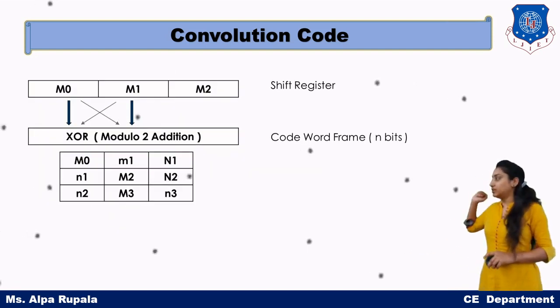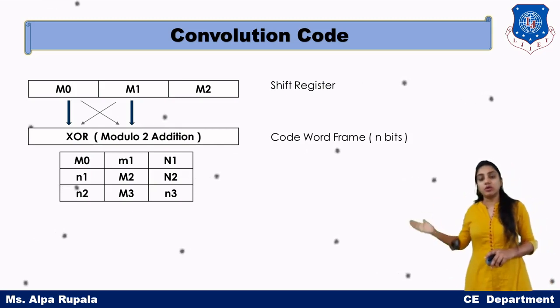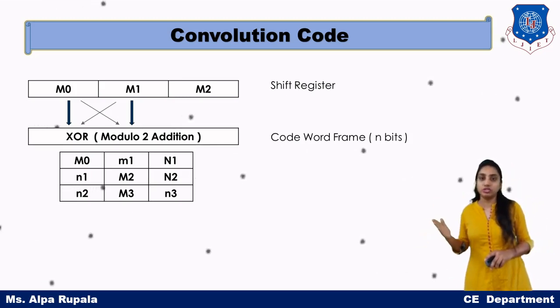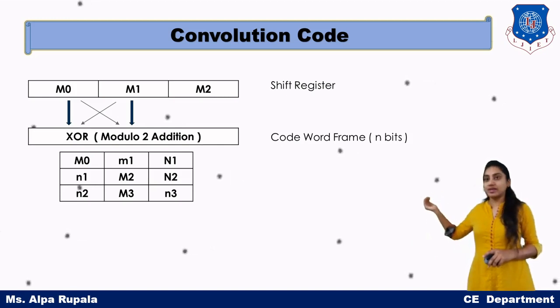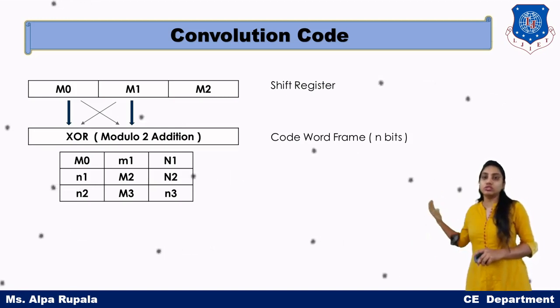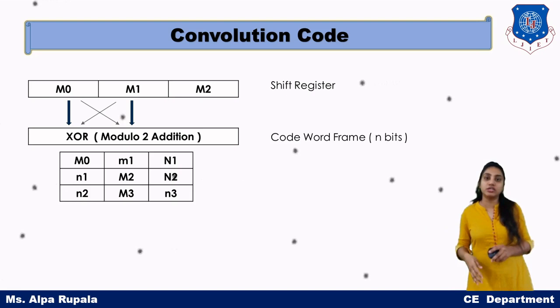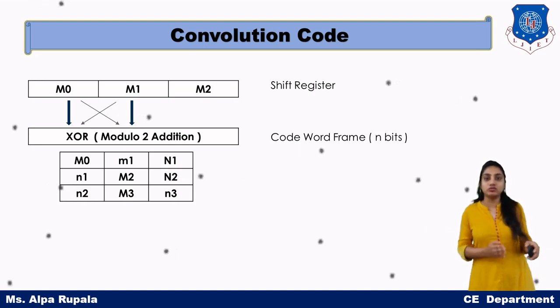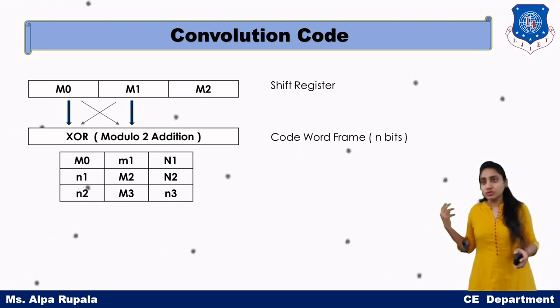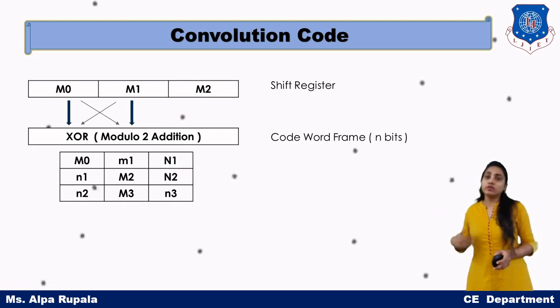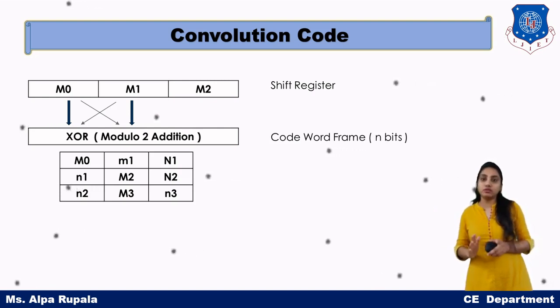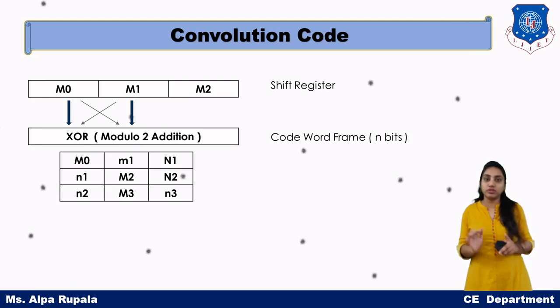Look, we have the data which is divided into smaller blocks. Those blocks are information frames. So ultimately we have M0, M1, M2, which is our original data parted into smaller blocks. The shift register shifts from M0, then M1, then M2 continuously.